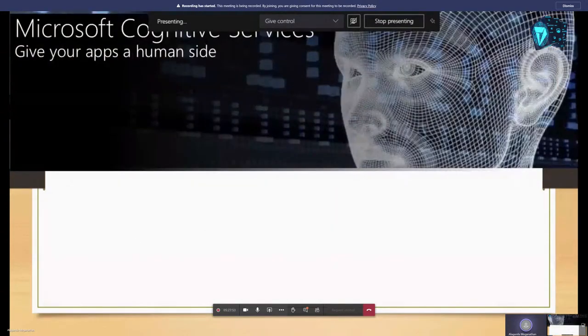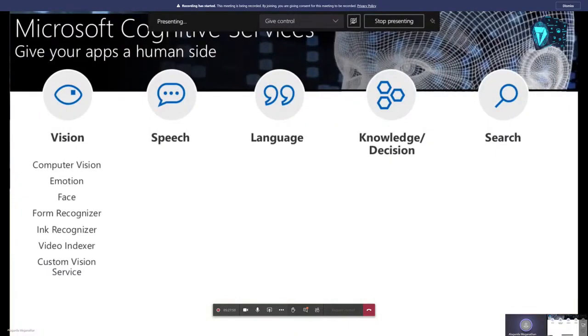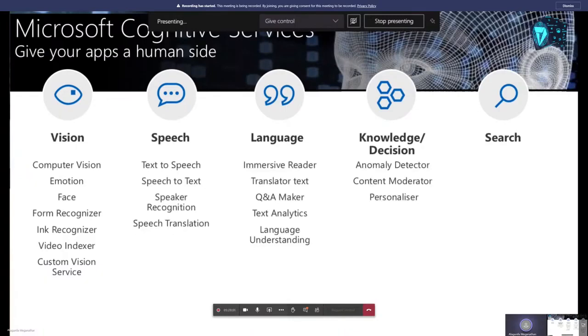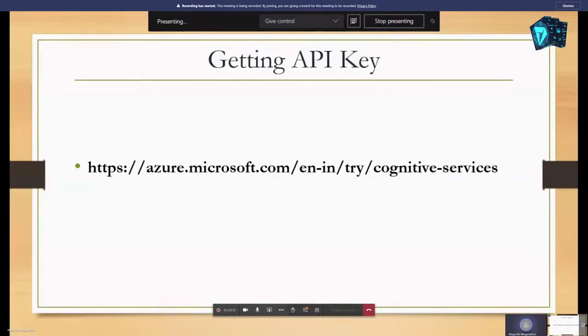Azure Cognitive Services are classified into five groups: vision, speech, language, knowledge, and search. These are some of the APIs that come under each category. Today we are talking about the Text Analytics API, which comes under the language category. If you want to explore more, there is a dedicated website where you can explore more about that.